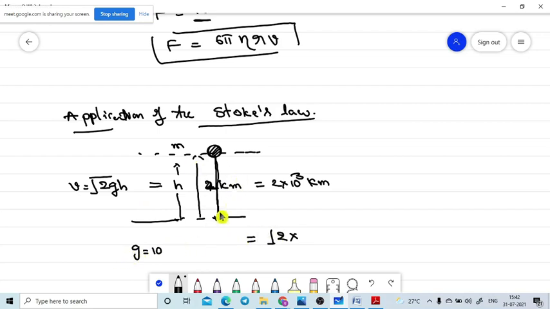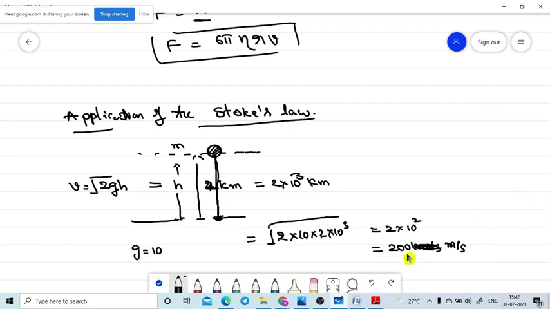This complete example is just an assumption. 10 into 2 into 10 to the power of 3. 2 into 2 will come out, so 10 to the power of 3 into 10 to the power of 2 will come out, so 10 squared, so that is equal to 200 meter per second. The body is striking the ground at 200 meter per second.